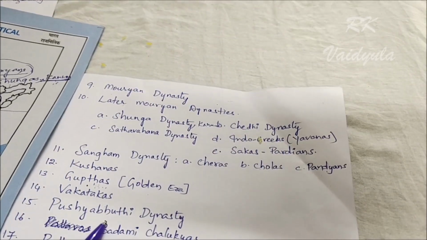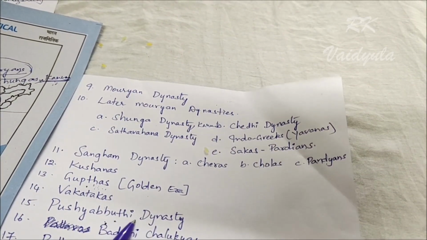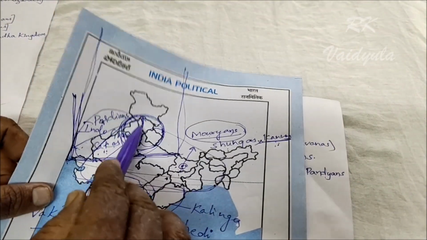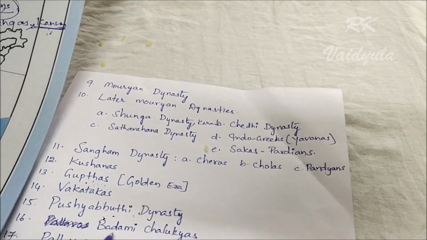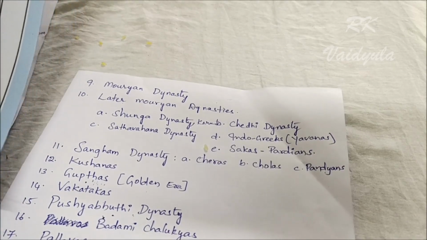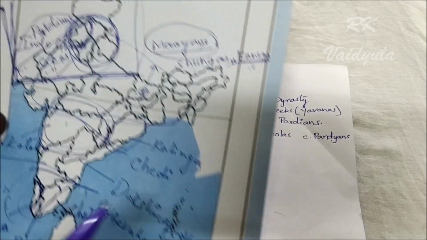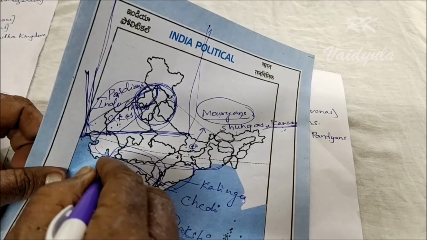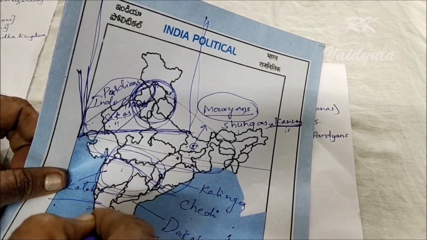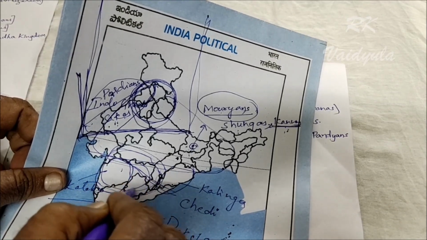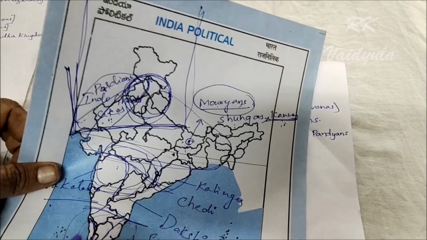The last ruler of the Pushyabhuti dynasty was Harshavardhana. When the Pushyabhuti dynasty was ruling in North India, now we are taking the Badami Chalukyas. Where did the Badami Chalukyas rule? In Maharashtra and Karnataka. Gradually they annexed the Telangana area also.